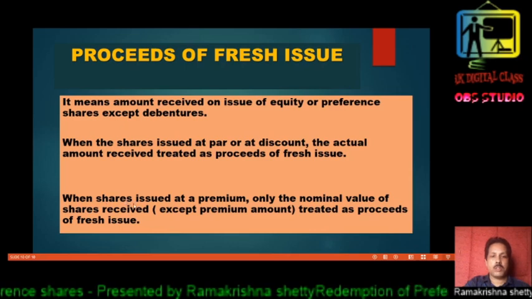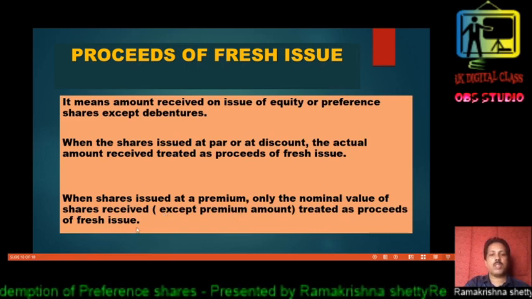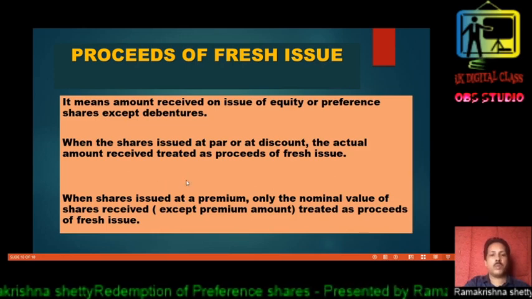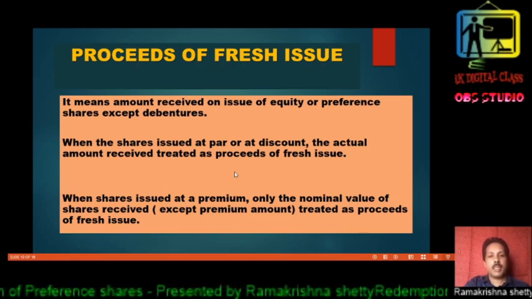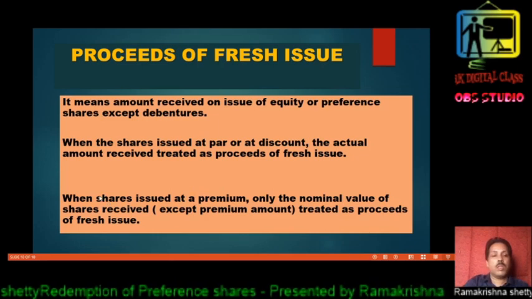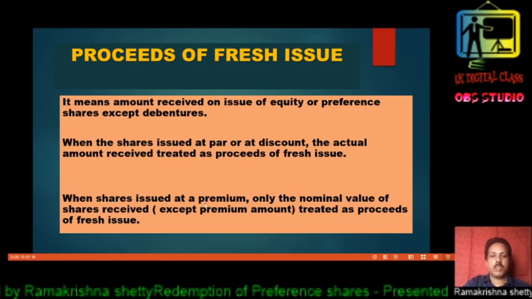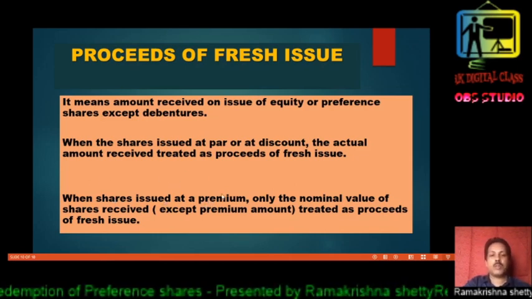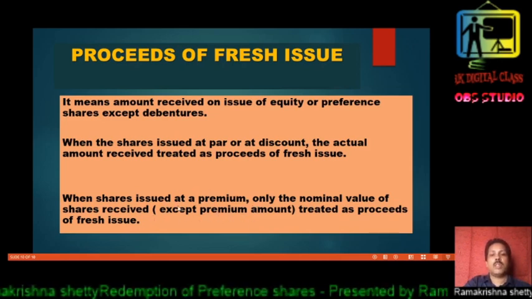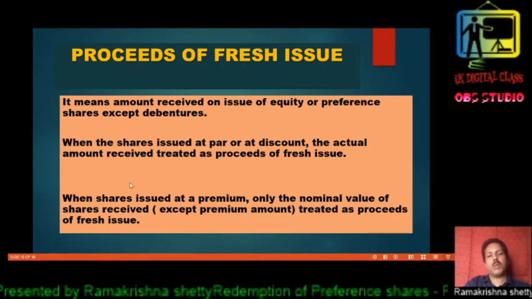But when shares are issued at a premium, only the nominal value of shares is to be considered as proceeds of fresh issue. Suppose the total value of shares issued is 1 lakh and the premium is 10%, that is 10,000 rupees, so the total is 1 lakh 10,000. In this case, the total amount received is 1 lakh 10,000, but excluding the premium, only the nominal value of 1 lakh is to be taken as proceeds of fresh issue